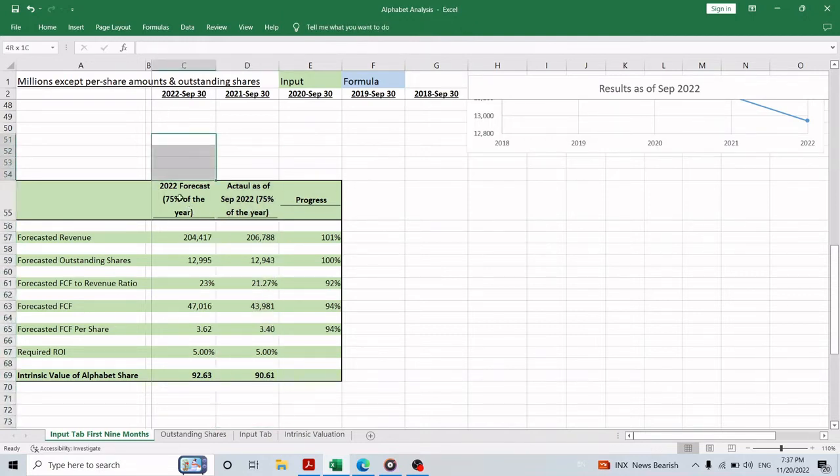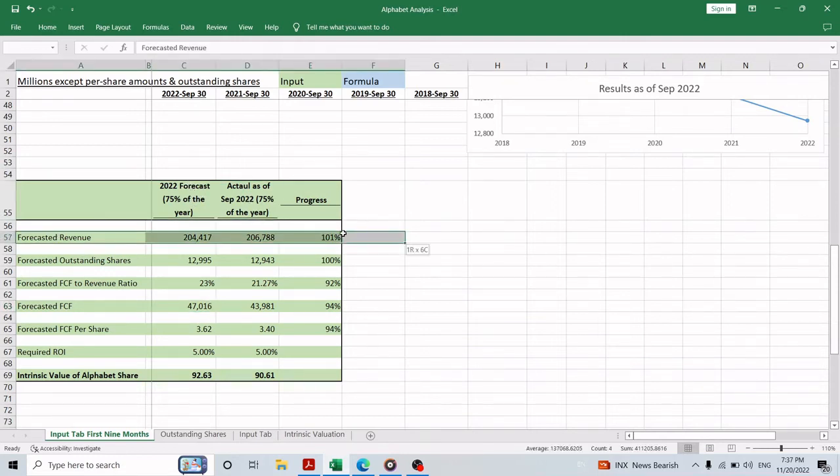Now, let's compare the analysis that we did in the Intrinsic Valuation video to the actual results for the first 9 months in 2022. To do that, I'm comparing only 75% of the forecast numbers because the results that we have are for 3 out of 4 quarters, or 9 out of 12 months, which is about 75% of the year. So as we can see, the revenue forecast was very accurate because Alphabet did about 1% more than the revenue forecast.